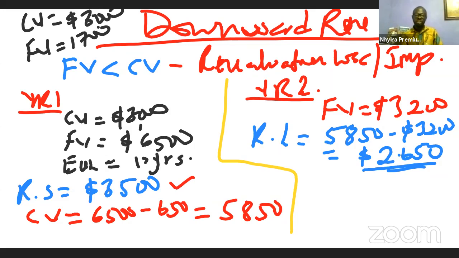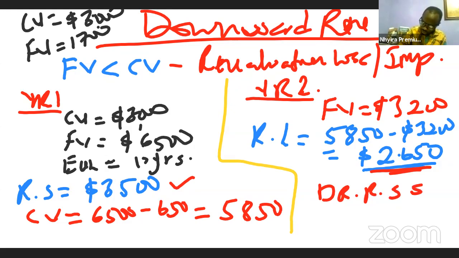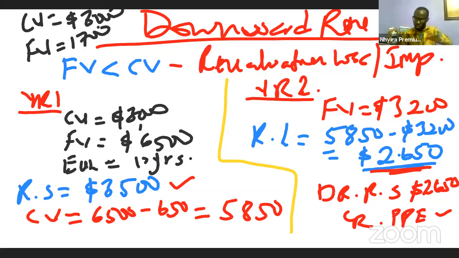So what do we do? The double entry of this revaluation loss: if you check, the revaluation surplus has 3,500, which is more than the loss we are getting. So we write the loss against the revaluation surplus. We debit the revaluation surplus with the 2,650, okay? And then we credit property, plant, and equipment with that same figure, 2,650. So instead of debiting the income statement, we will debit what?